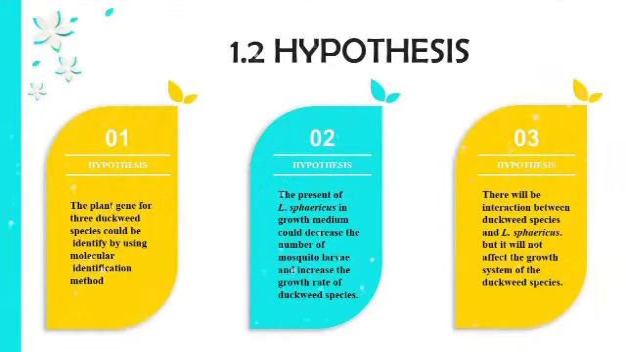For the hypothesis, first, the plant gene of the 3 duckweed species could be identified by using a molecular identification method. Second, the presence of sphaericus in the growth medium could decrease the number of mosquito larvae and increase the growth rate of the duckweed species. And number 3, there will be interaction between duckweed species and sphaericus, but it will not affect the growth system of the duckweed species.